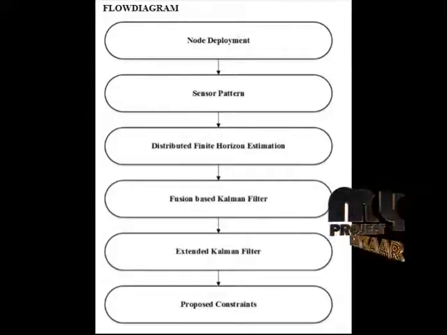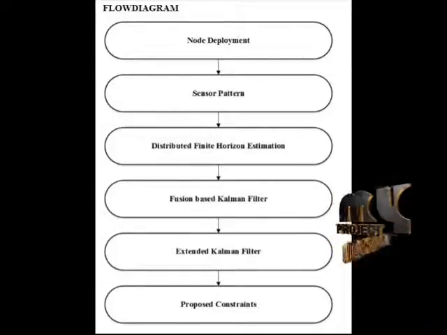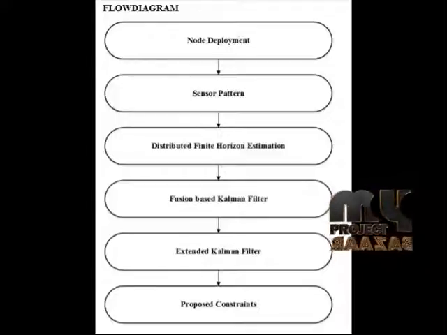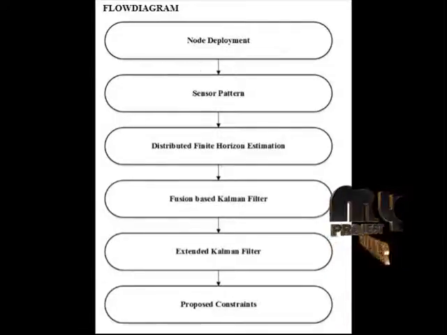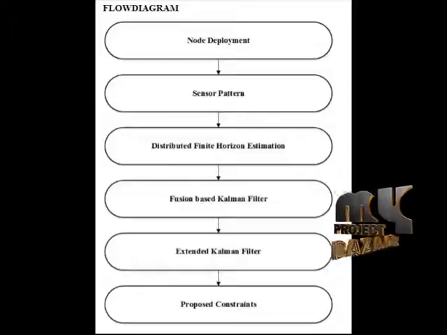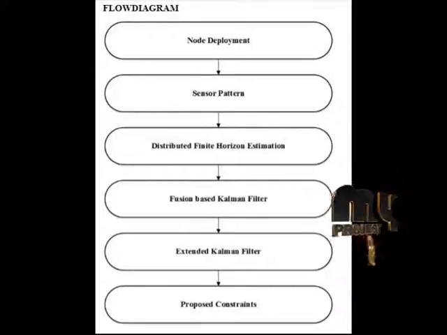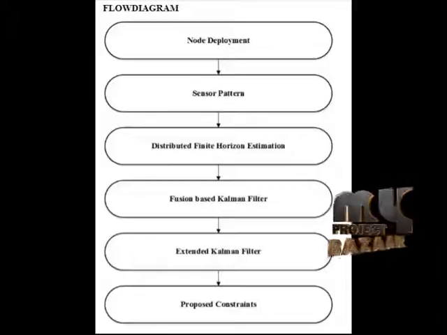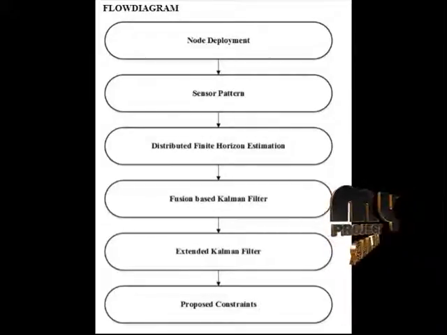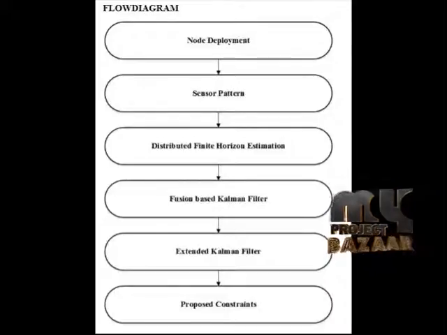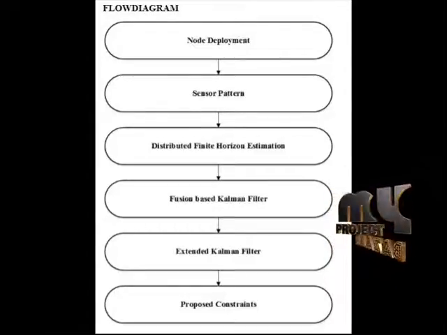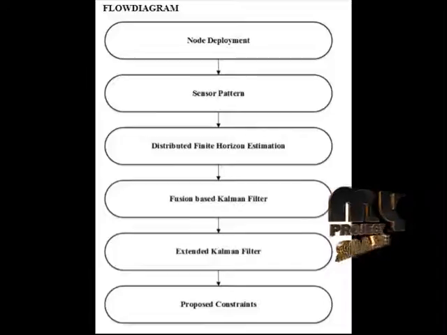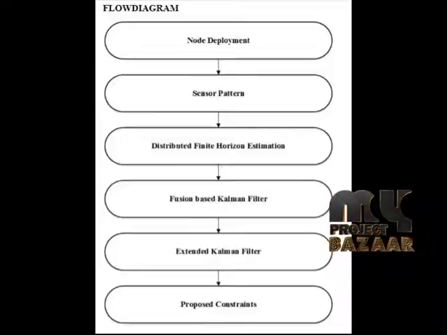In the extended Kalman filter, the above linearized approach is extended to the non-linear Kalman filter, termed the extended Kalman filter. Using this non-linear nature, the positional, velocity and acceleration errors are estimated. Finally, for our proposed constraint, how the energy, efficiency, bandwidth and capacity vary is estimated in this block.